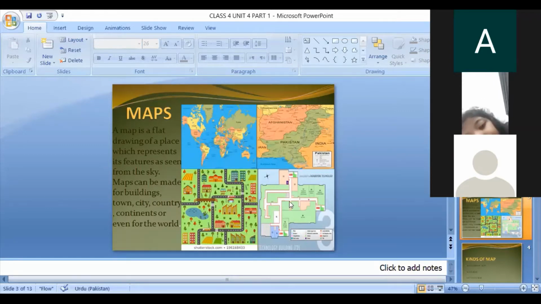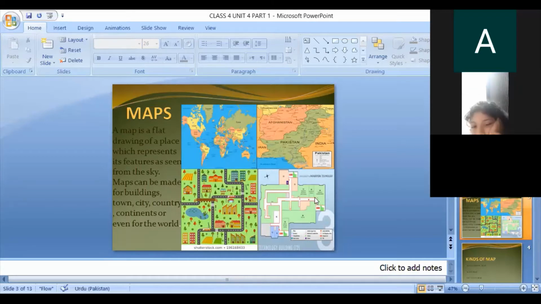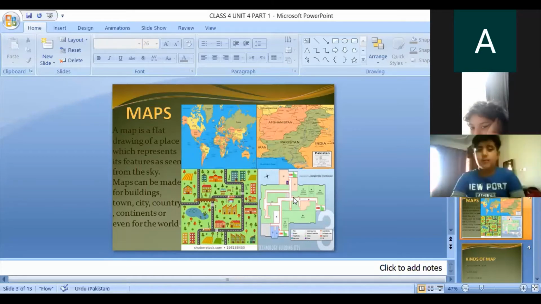He draws the lines. He makes the structure of the house. For example, this map shows where the kitchen should be, where the TV lounge should be, and where the drawing room, bedrooms, and all the things should be. And if the architect makes the map of a school, he will design the map according to the position of a school. For example, how many classrooms there are, staff room, kitchen, washroom for the students, all the things kept in mind, and he will prepare the map of a building.